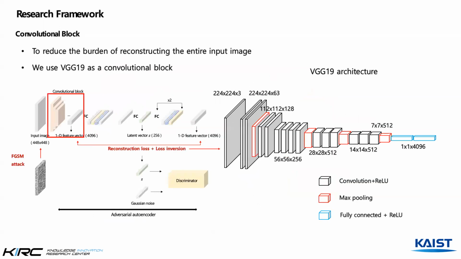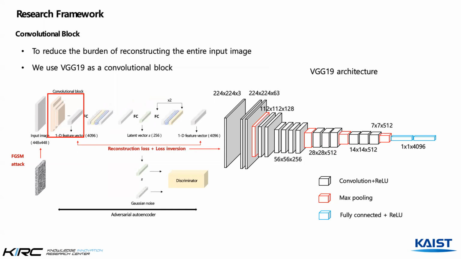Then let's take a closer look at the components of the model. The convolutional block in the encoder consists of all blocks of the classification head from the CNN model. When the input image passes through the convolutional block, a one-dimensional vector is returned. Then reconstruction is performed on this vector using an autoencoder. The reason we do not reconstruct the original input image is to avoid reconstructing irrelevant or unimportant parts, and most importantly, to reduce the burden of reconstructing the entire input image.